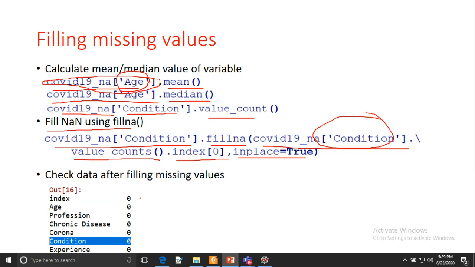So after filling this missing value, you can see we are not having any missing value in our data frame.